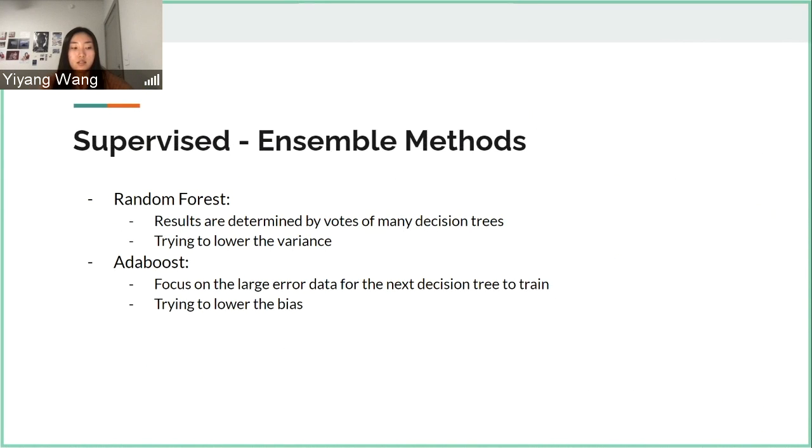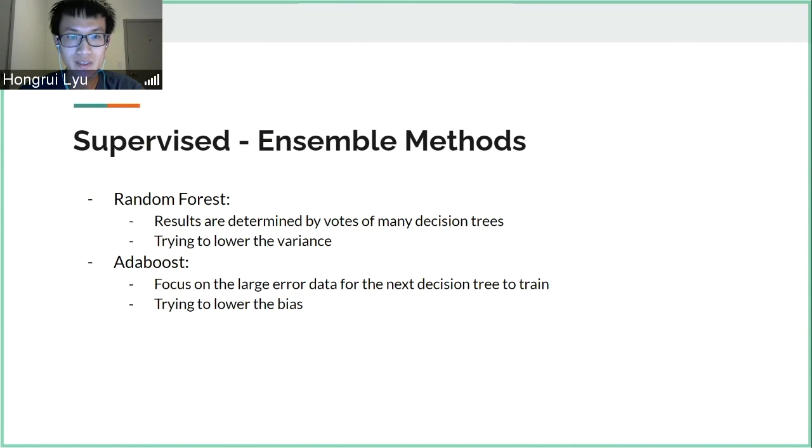For the supervised methods, we also tried ensemble methods. We tried random forest first. The results are determined by votes of many decision trees, and it tries to lower the variance. We also tried AdaBoost. It focuses on the large error data for the next decision tree to train, and it tries to lower the bias.